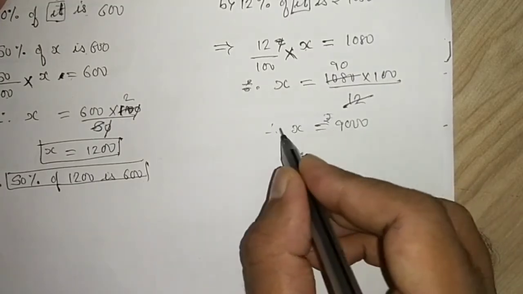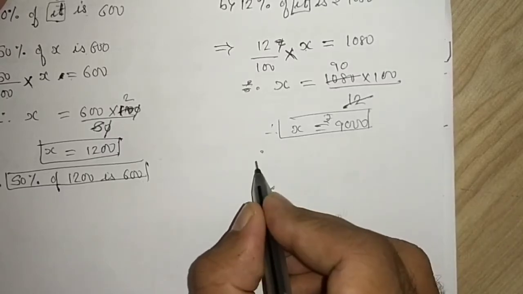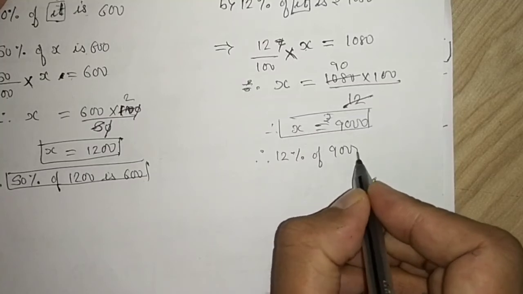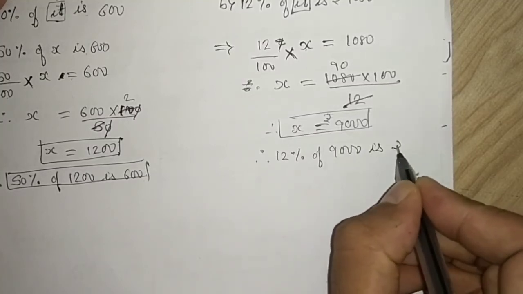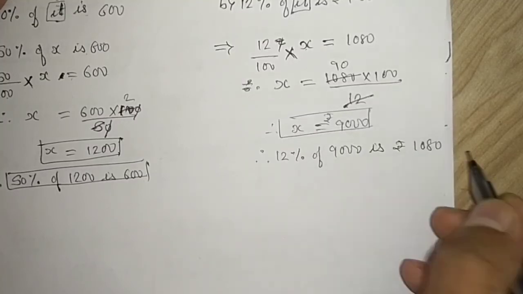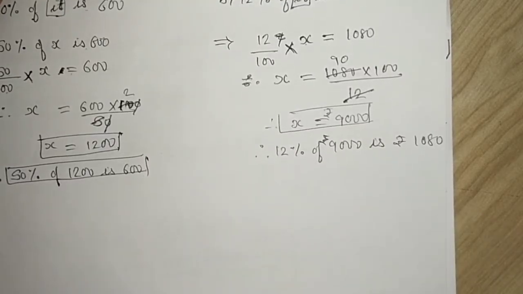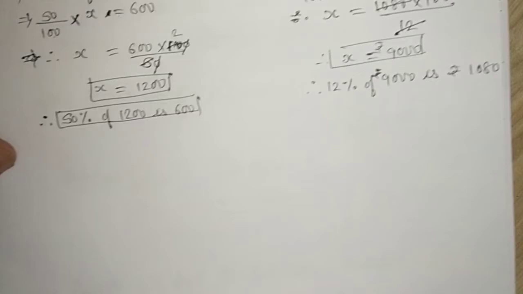So finally we will write, therefore 12% of rupees 9000 is rupees 1080.